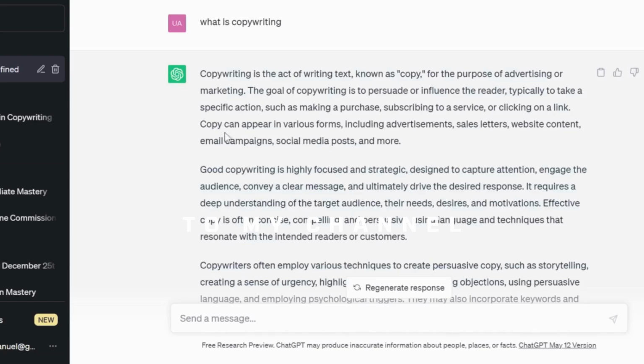It said copy can appear in various forms, including advertisements, sales letters, website content, email campaigns, social media posts, and more. Maybe you are running an advert on a particular product.